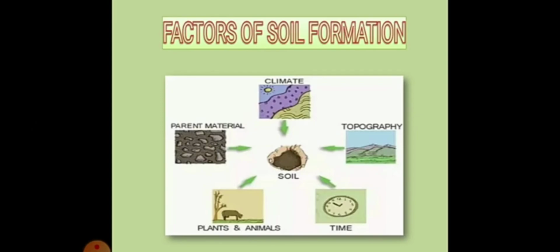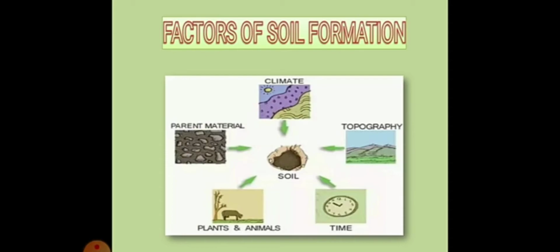Next come the factors of soil formation. How is the soil forming, and what are the factors? There are 5 factors. The first one is parent material, that is parent rock, the fourth layer I showed you in the soil profile. The parent rock decides the color, texture and chemical properties of the minerals present in the soil. In some places the soil is thick brownish or reddish; the soil colors vary. So color and texture depend completely on the parent rock.